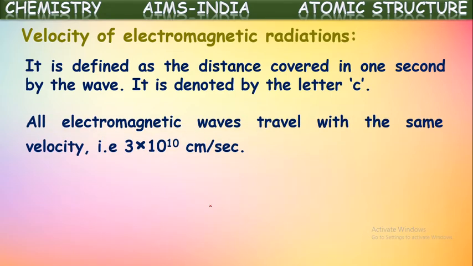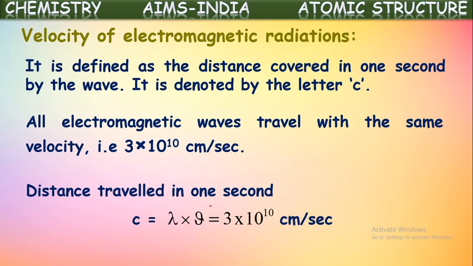All the electromagnetic radiations travel with the same velocity, that is equal to the velocity of light. What is the velocity of light? We know it is 3 into 10 to the power of 8 meters per second, or 3 into 10 to the power of 10 centimeters per second.